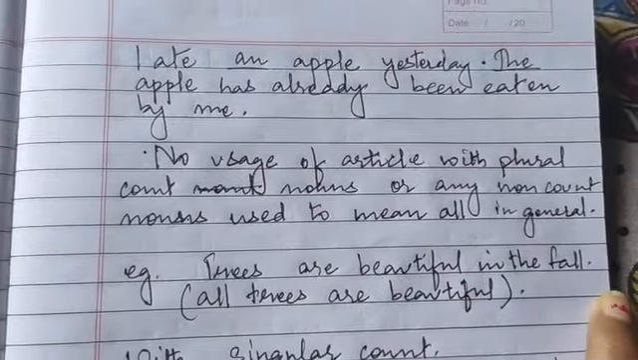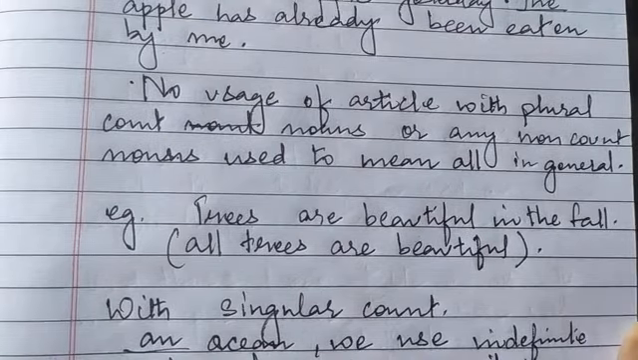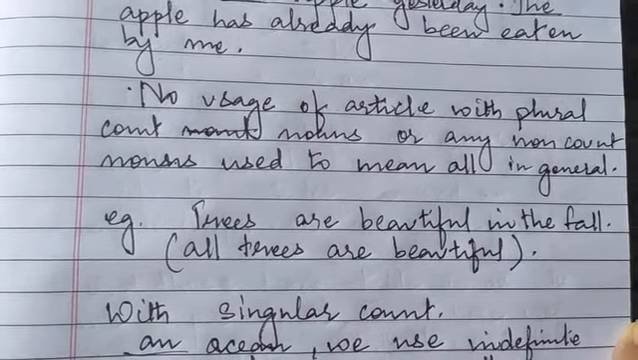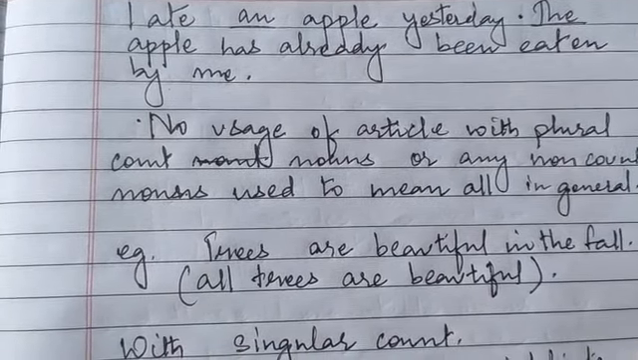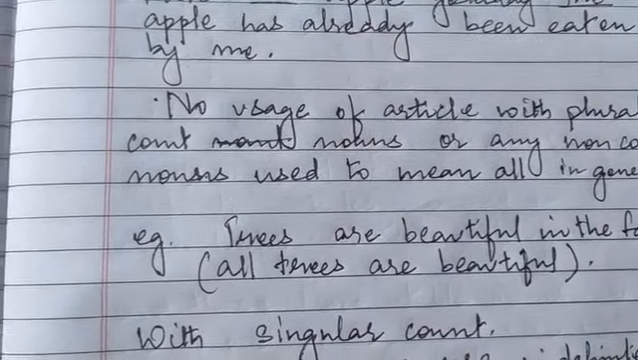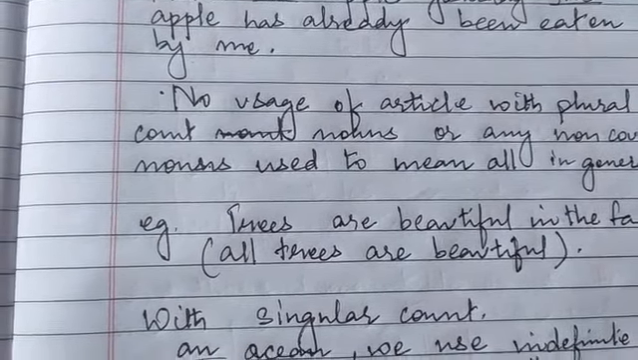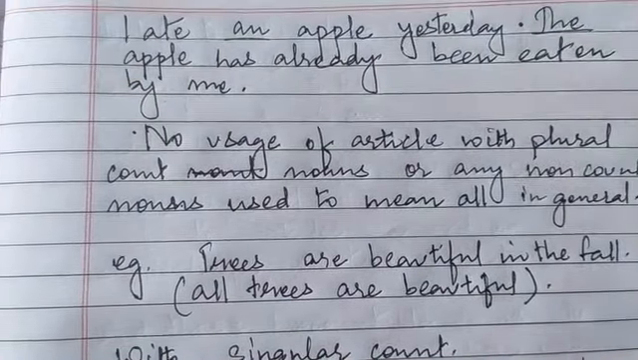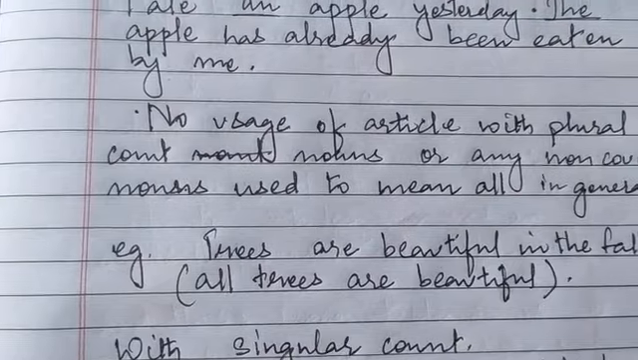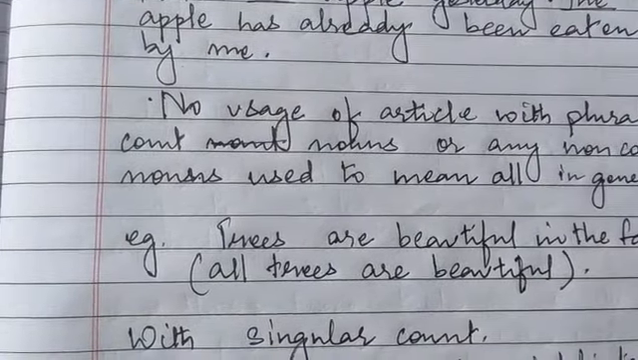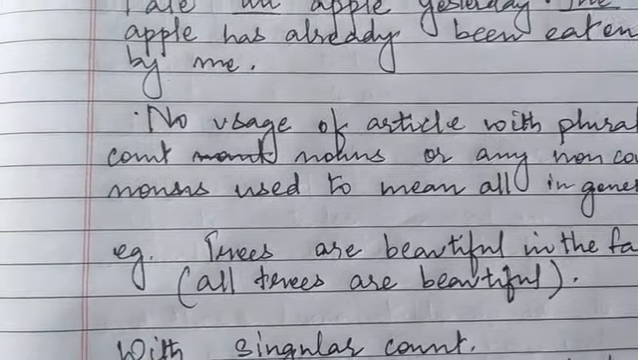But examples, see, trees are beautiful in the fall. I have not placed the there. You cannot place an article in front of trees. Why? Because it's in plural form and it's talking about every tree. Understood? So all trees are beautiful. That's why we are not writing the here. It is not even specific. Yes or no? Because it talks about all trees.